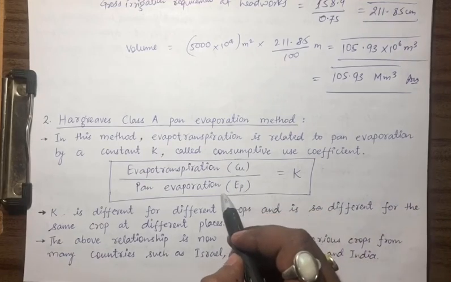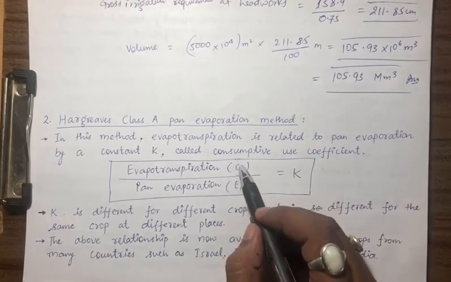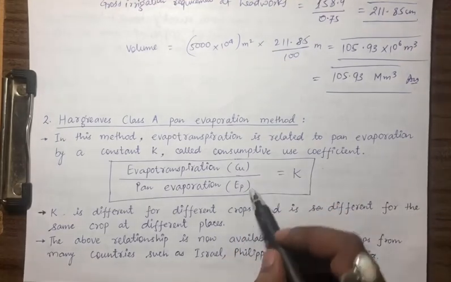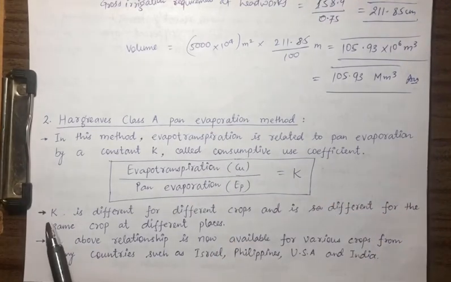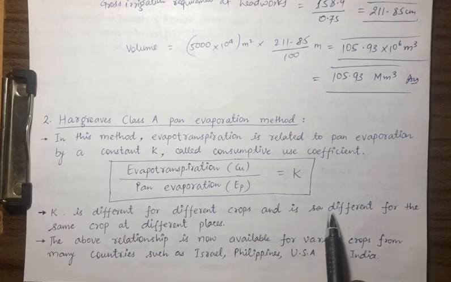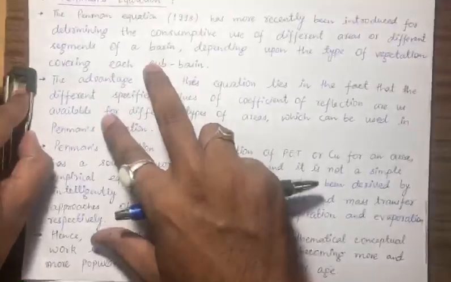So after knowing K, we will get Cu as K into Ep. K is different for different crops and is different for the same crop at different places. The above relationship is now available for various crops from many countries such as Israel, Philippines, USA and India. So this is not a very popular method.